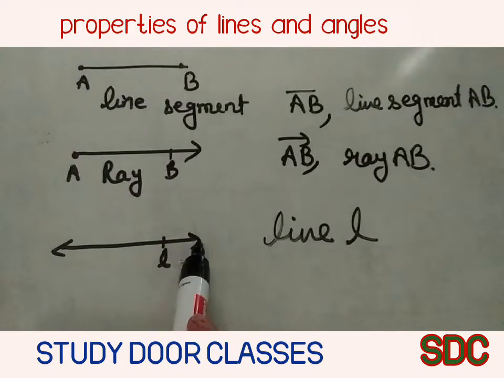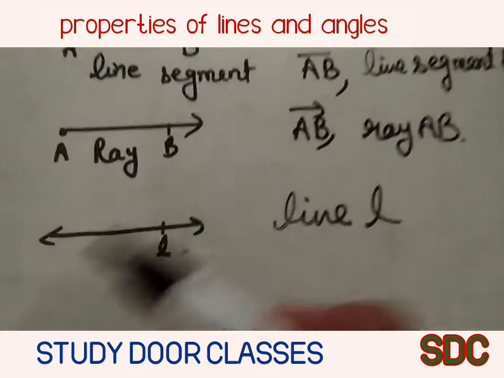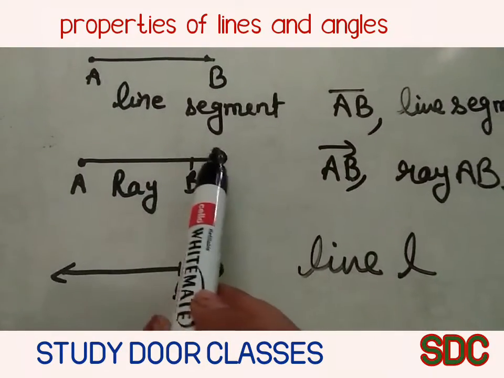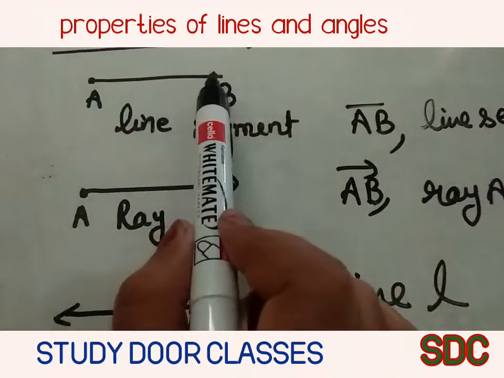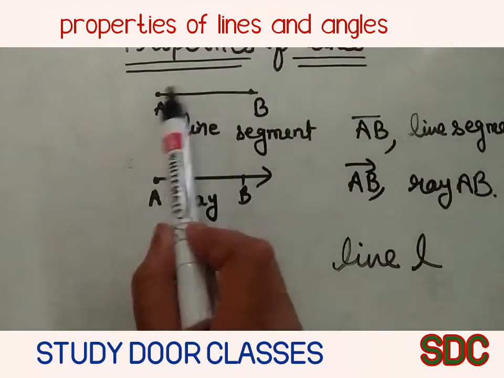There are two arrows. The meaning of the arrow is we can extend the line as we want. For a ray, we can extend the line only in one way. For a line segment, we can't extend the line on any side, as there are only 2 points.